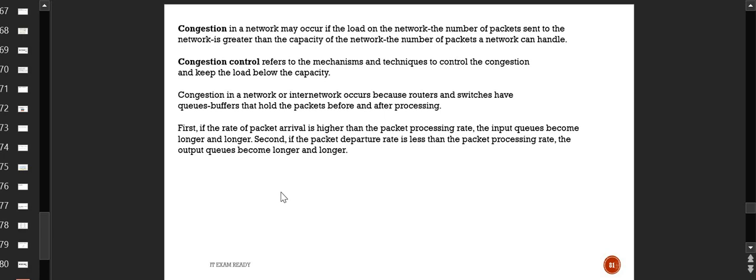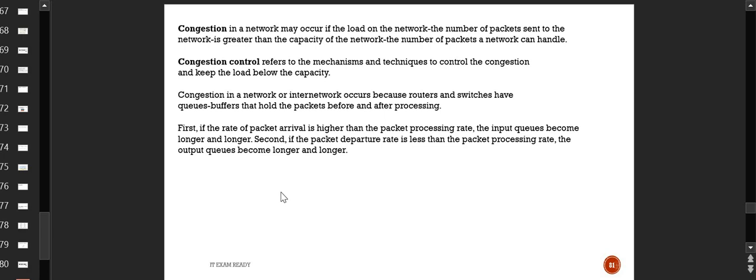So the first thing is that the rate of packet arrival is higher than the packet processing rate, meaning the rate at which packets arrive at a network device is greater than the processing which can be done at that device. Here the input queues become longer and longer, because we are getting more input on the input side. And second, if the packet departure rate is less than the packet processing rate, the output queue becomes longer and longer.